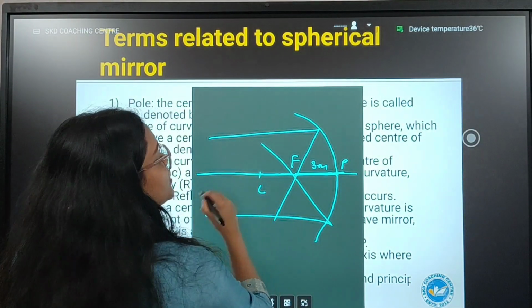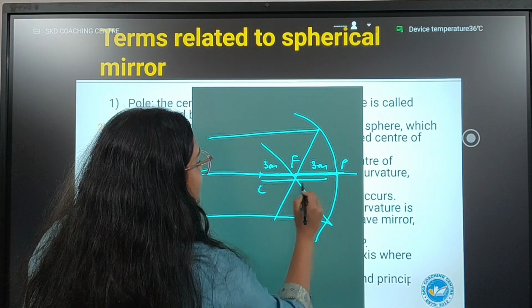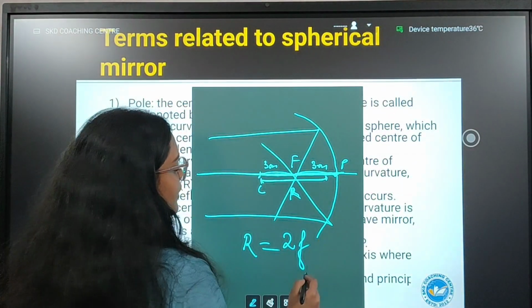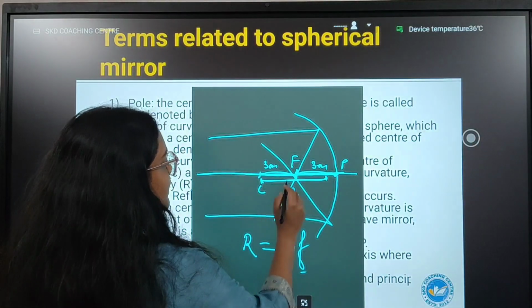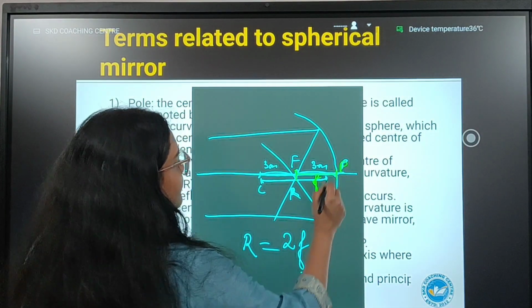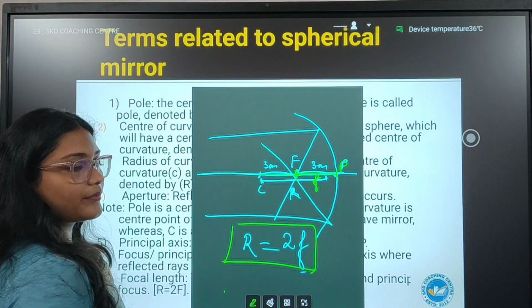So focus to curvature will also be 3 centimeter. So that means C to P, which is the radius of curvature, is given by 2F. Now, what is F? The distance between focus and the pole. This is called F. 3 and 3. So the formula is R is equal to 2F.